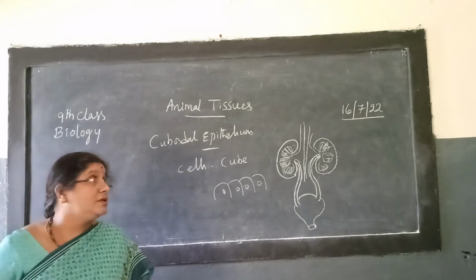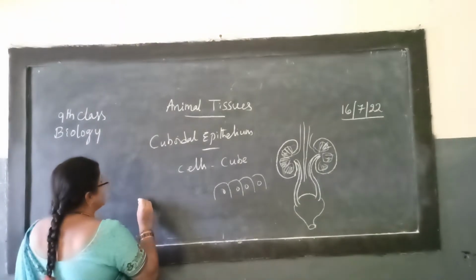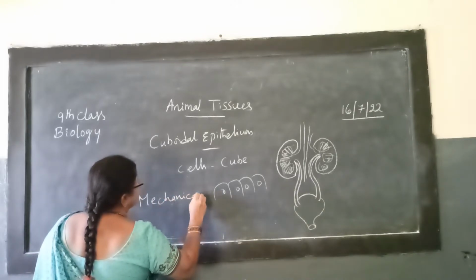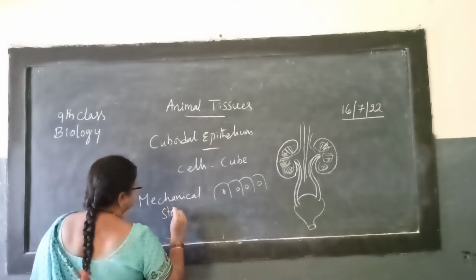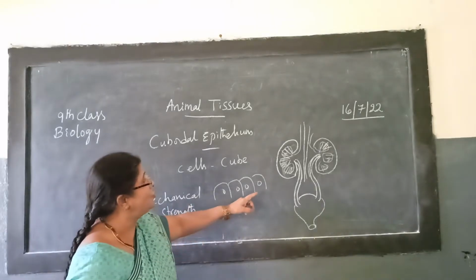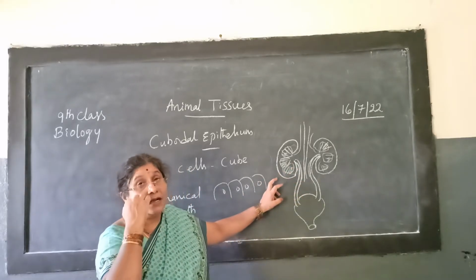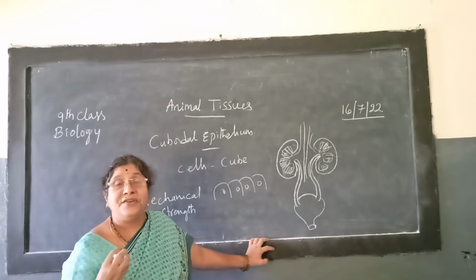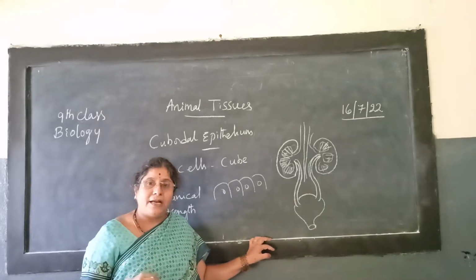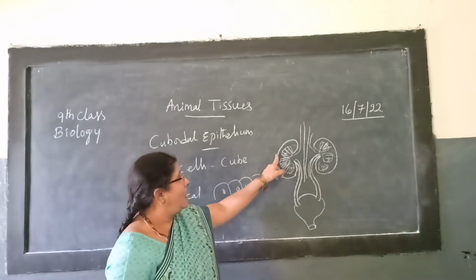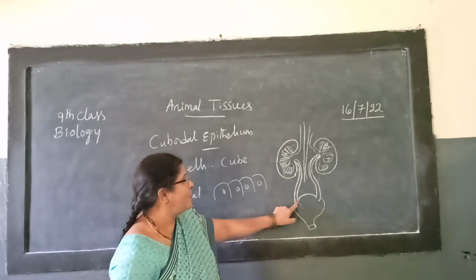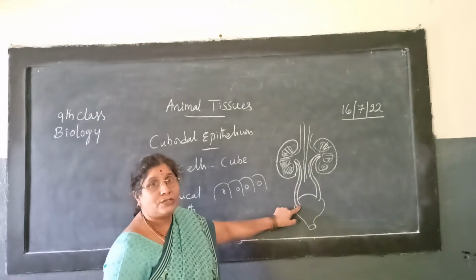So what do they do? These cuboidal epithelial cells provide mechanical strength. Why do they have to provide mechanical strength? You know that the kidney tubules, the nephrons, are filtering so much waste material present in the blood, which is transported with some amount of water as urine.